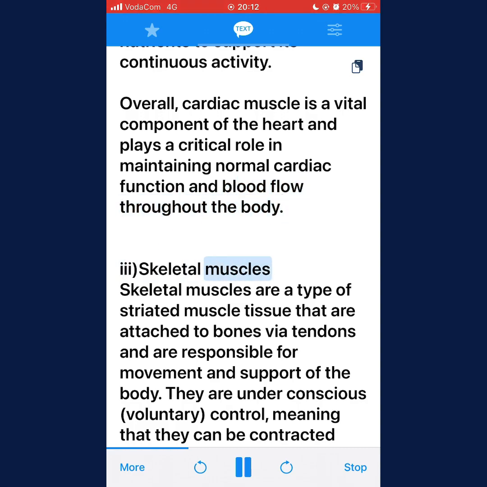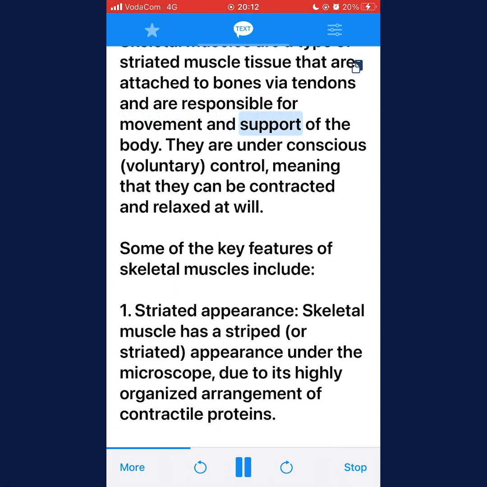3. Skeletal muscles. Skeletal muscles are a type of striated muscle tissue that are attached to bones via tendons and are responsible for movement and support of the body. They are under conscious voluntary control, meaning that they can be contracted and relaxed at will. Some of the key features of skeletal muscles include 1.